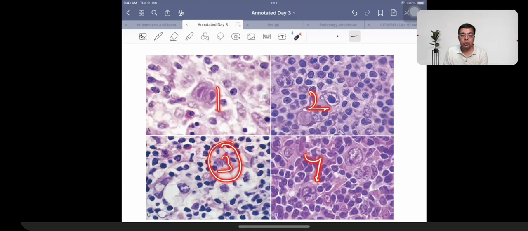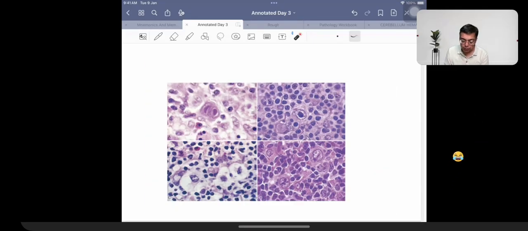Which of them is going to be having overall best prognosis? 1, 2, 3, 4. Overall best prognosis. 4. Which of them is going to be having a poor prognosis? वो तो इस image के अंदर है ही नहीं. Lymphocyte depleted वाला था. Lymphocyte depleted is the one which is going to be having a poor prognosis.